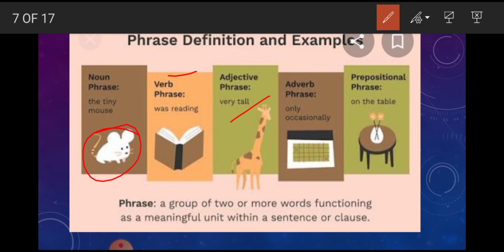It is an adjective phrase. Next is adverb phrase: only occasionally. It is an adverb, giving meaning to the verb, to the action. So it is an adverb phrase. Prepositional phrase: on the table. What is there on the table? There are some flowers. So on the table, the preposition is there. So it is a prepositional phrase.